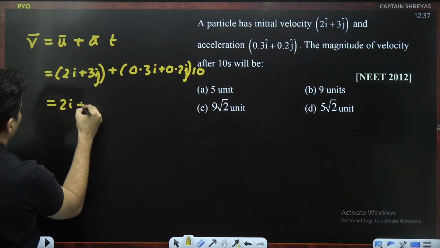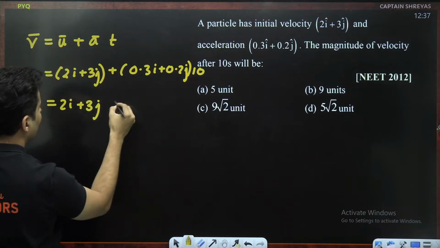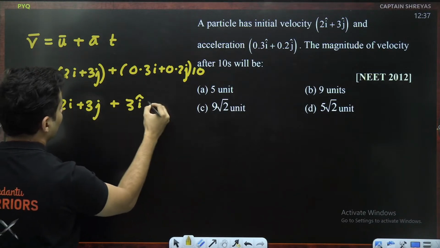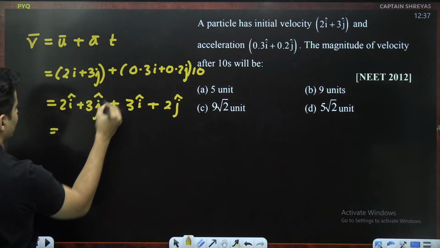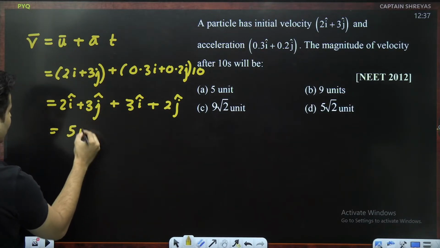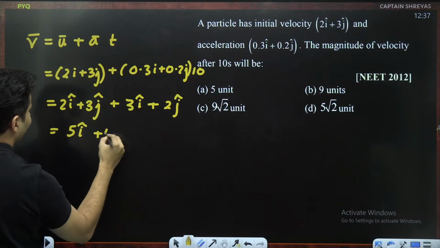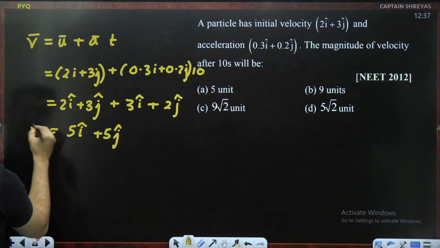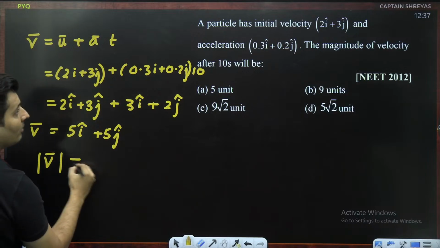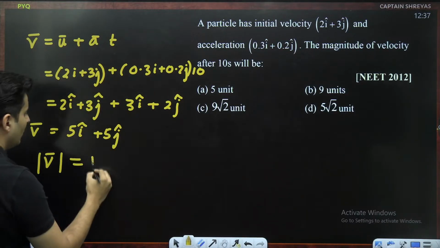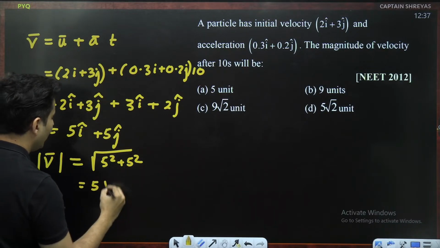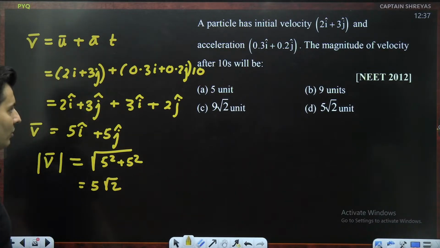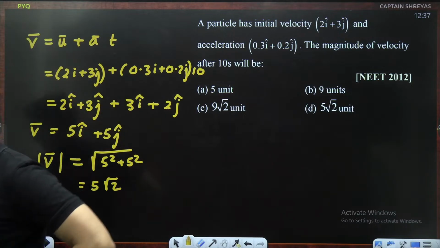So 2i plus 3j over here. 0.3 into 10 is 3, so 3i, plus 0.2 into 10 is 2, so 2j over here. So guys, 2i plus 3i is 5i cap. 3j plus 2j is again 5j cap. But that's your velocity. I am interested probably in the magnitude. So it will be root of 5 square plus 5 square, which is 5 root 2. 5 root 2 is D. Yes, D for AIIMS Delhi. Perfecto. D for Diksha ma'am.